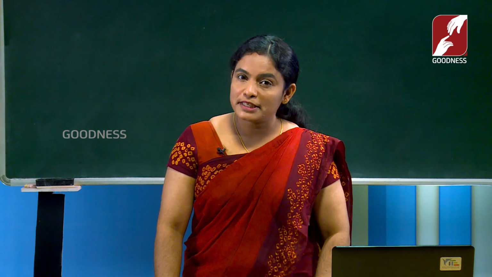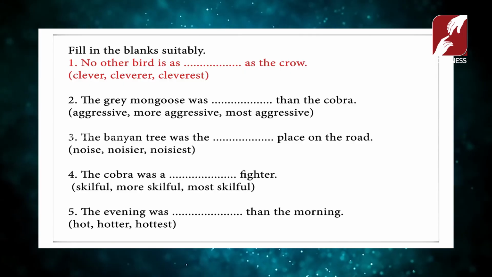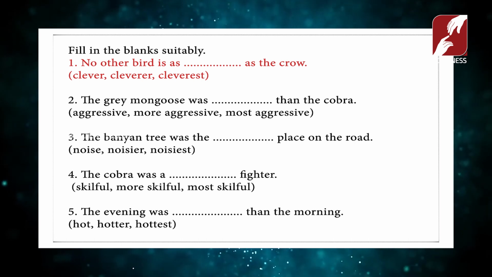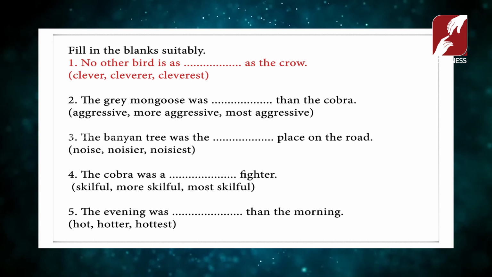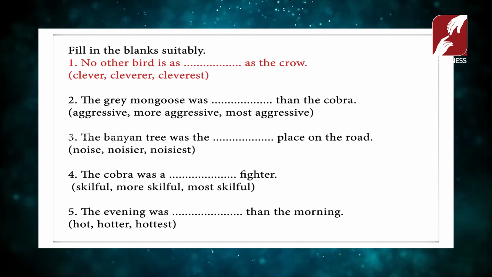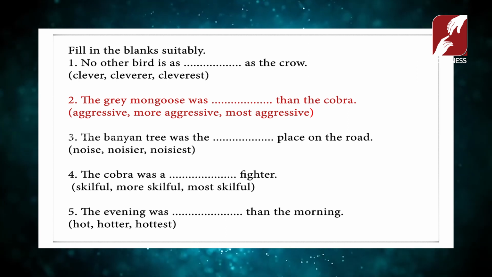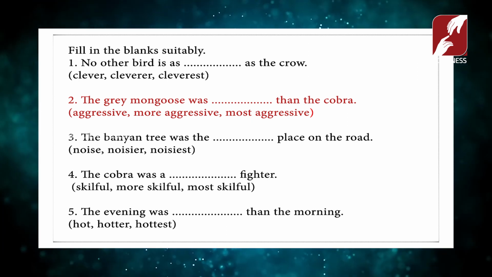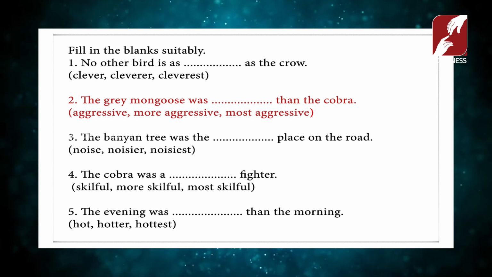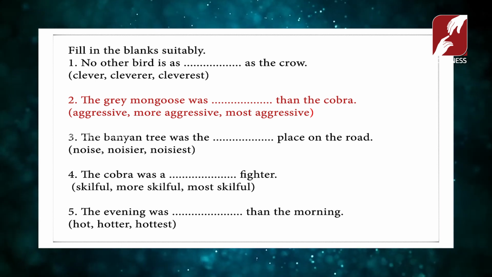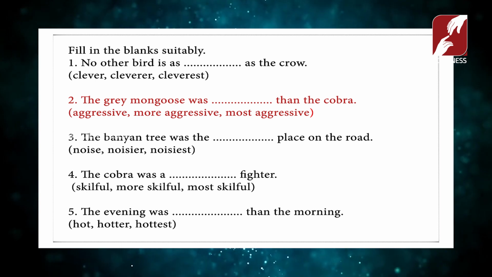Yes, it is a positive one. Here we are not using any comparison or any superlative degree. So this is a positive sentence and the answer is: no other bird is as clever as the crow. And see the second one: the grey mongoose was dash than the cobra. What do you understand by hearing that sentence? That means this is a comparison. The grey mongoose was compared with the cobra.